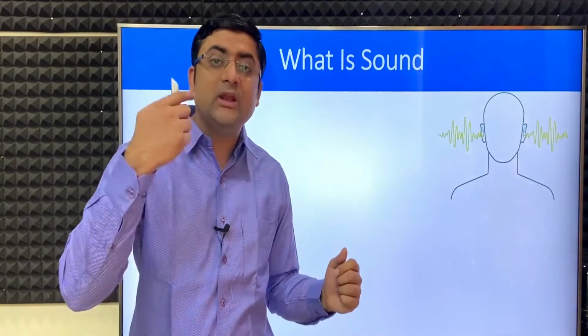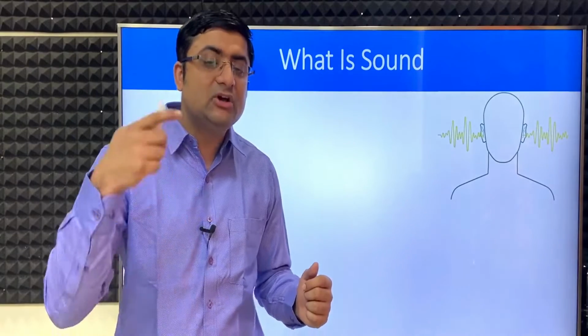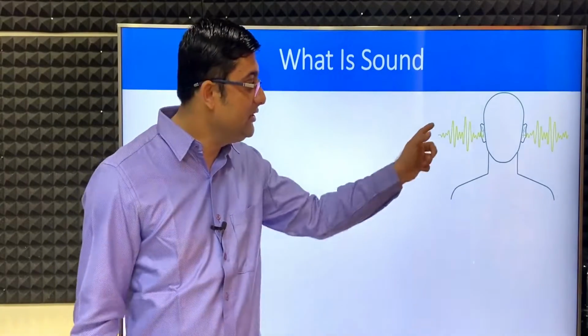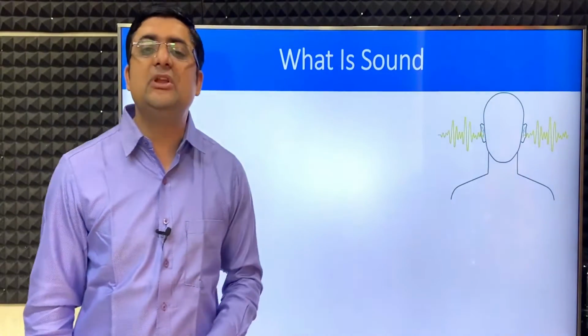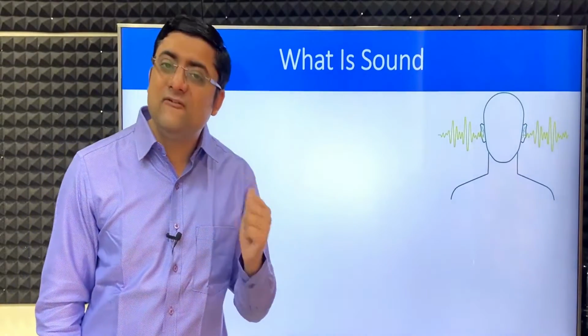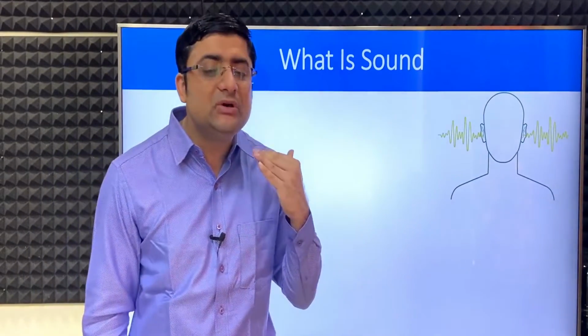So for example, right now when I'm speaking, you're able to hear my sound. So how does it work? I produce sound. The sound, when it enters your ears, that's when you're able to hear me. So sound is basically a form of energy which enables us to hear things.